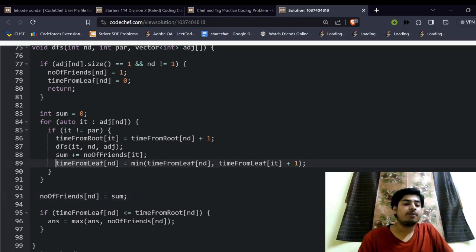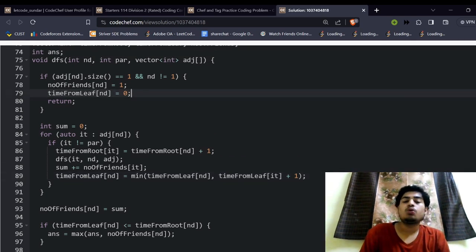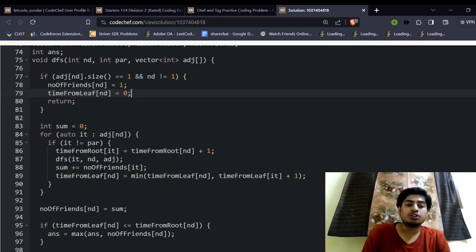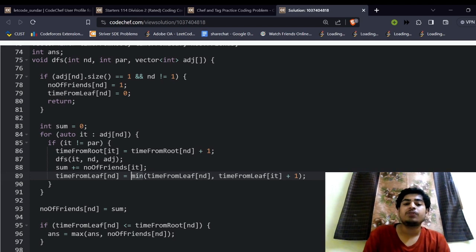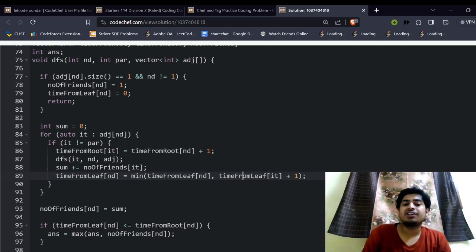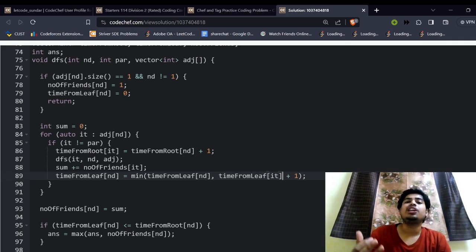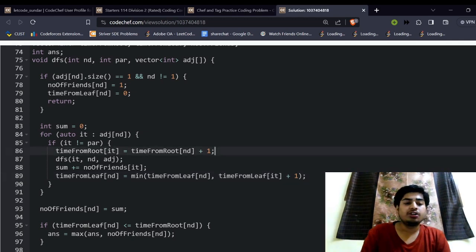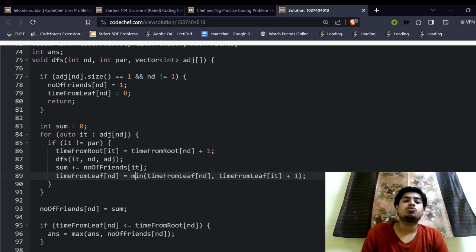Now, as far as time from the leaf node is concerned, the leaf node will always have the time of 0. Right. So it should be the least sum that is possible. For the current node, the time will be the minimum time among the time from all of its children. So if the children's time is 2, then the parent's time will be 3 from the leaf node. As we want the minimum time to reach from any of the leaf nodes to the current node, we'll be applying the minimum function over here.